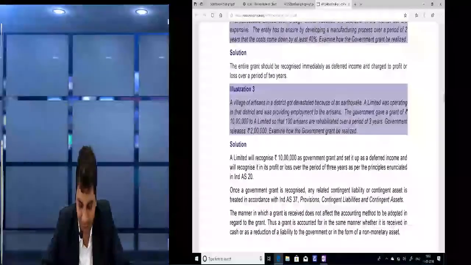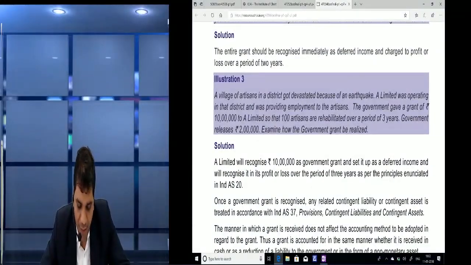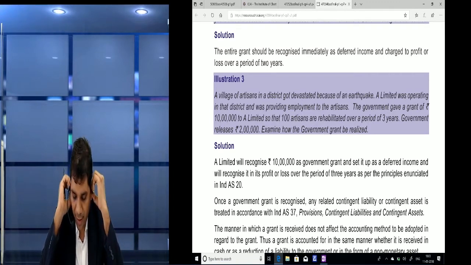Okay, next friends, we will go a little faster. A village of artisans in a district got devastated because of an earthquake. A limited company was operating in that district and was providing employment to the artisans. The government gave a grant of rupees 10 lakh to the company so that 100 artisans are rehabilitated over a period of 3 years. Government released 2 lakhs. Examine how the government grant should be recognized.